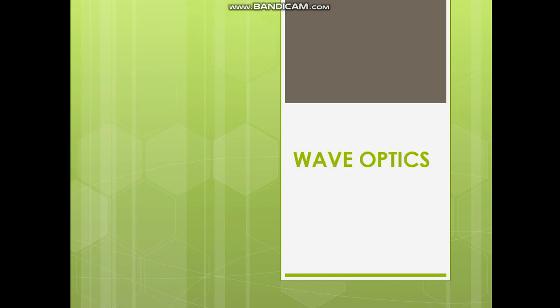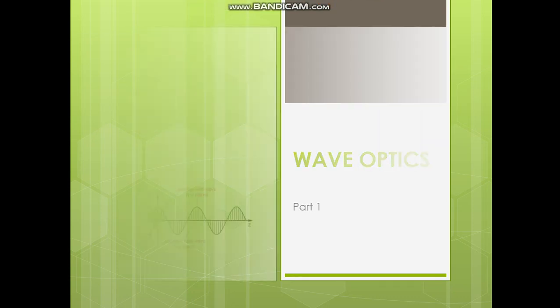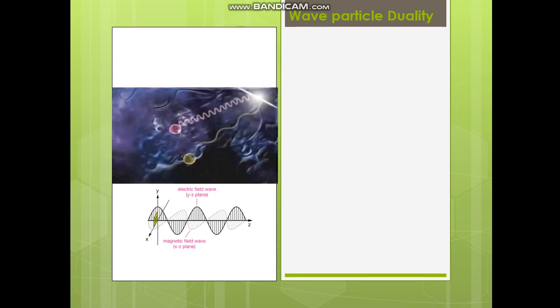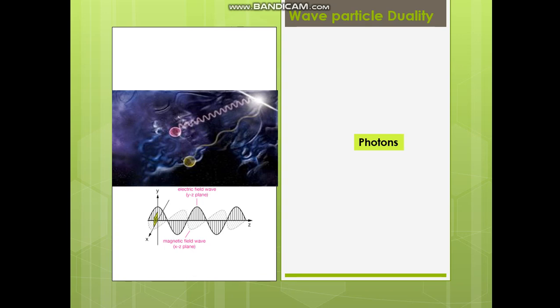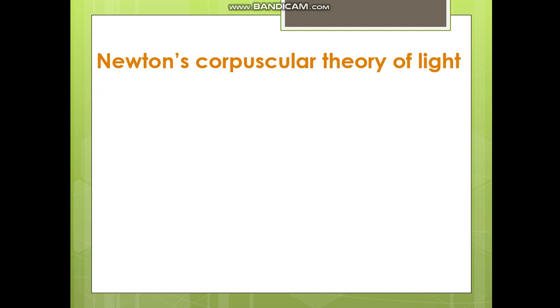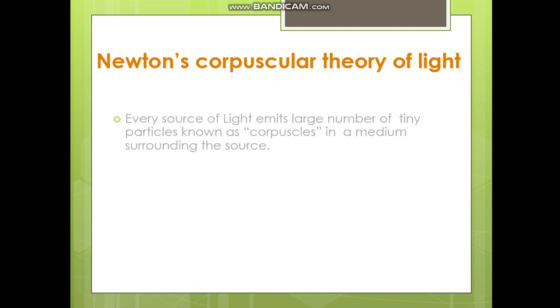Let us talk about light in wave optics, part 1. Last time we had learned the electromagnetic waves. Now we see the wave-particle duality. These are the photons. We know that light sometimes behaves like particles and it sometimes behaves like waves. Let us see the particle theory explained by Newton in Newton's corpuscular theory of light.